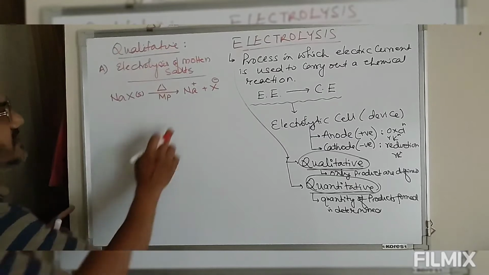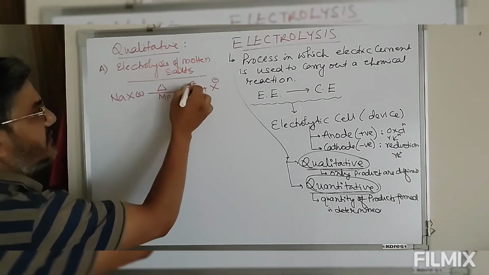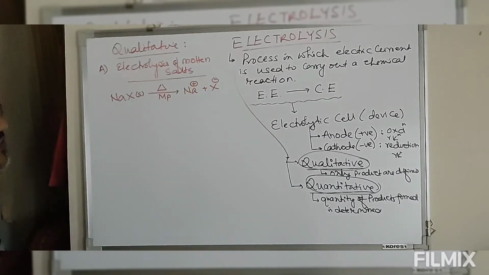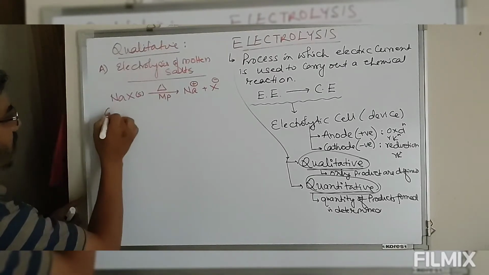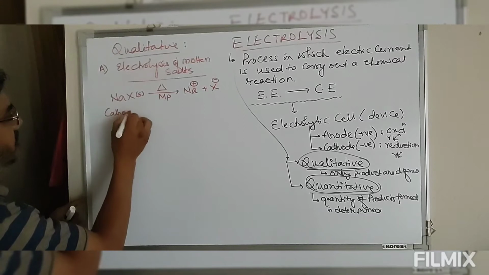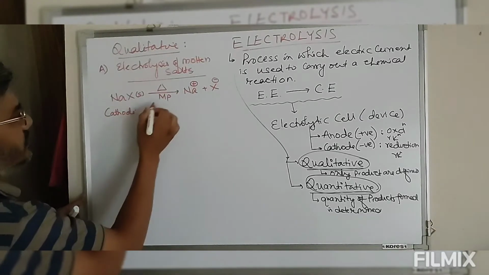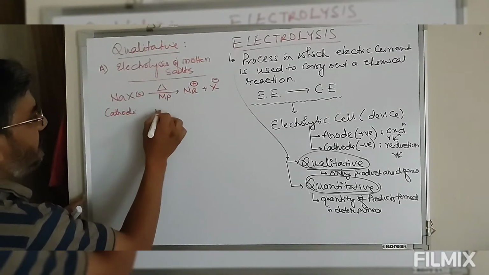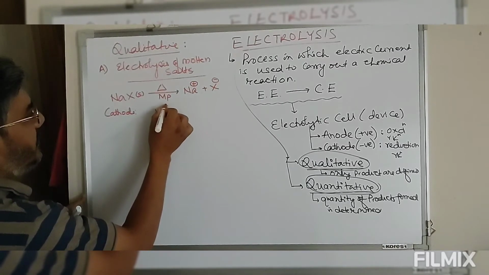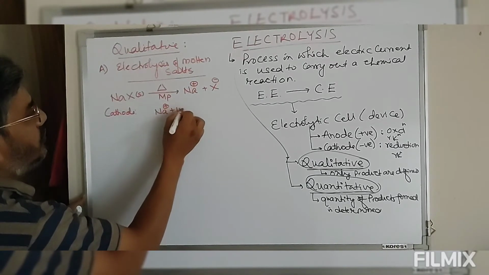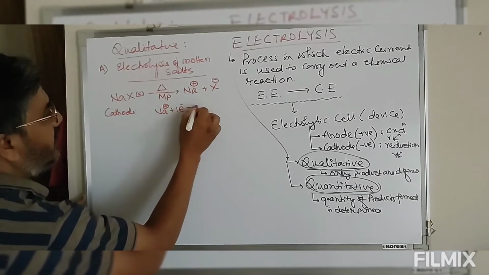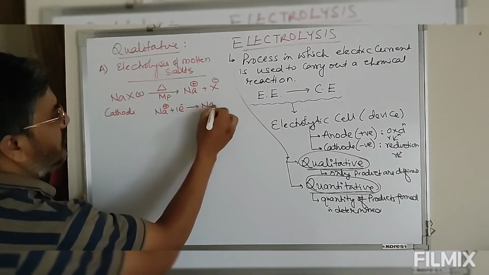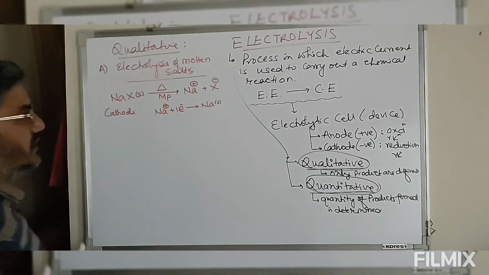Now we have these ions, cation and anion. These cation and anion will undergo oxidation and reduction at cathode and anode. So now look at this, at cathode where reduction reaction takes place. So the reduction reaction is: Na+ will acquire one electron and this is converted into sodium metal.